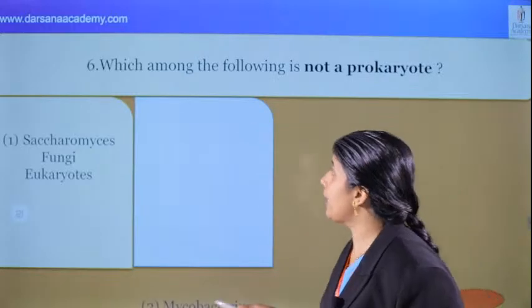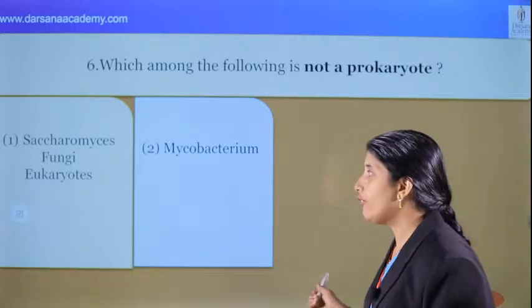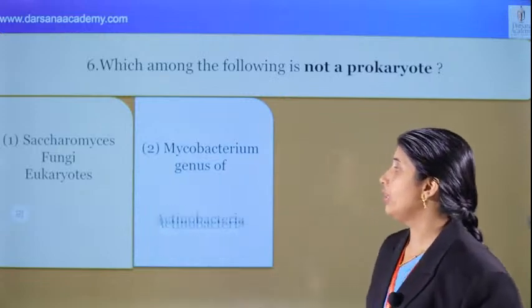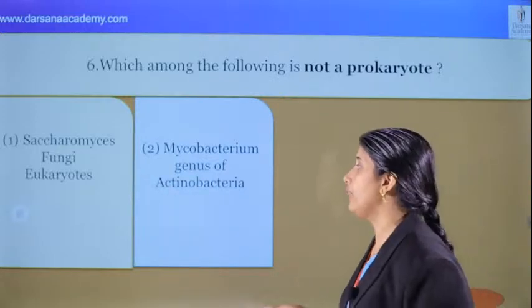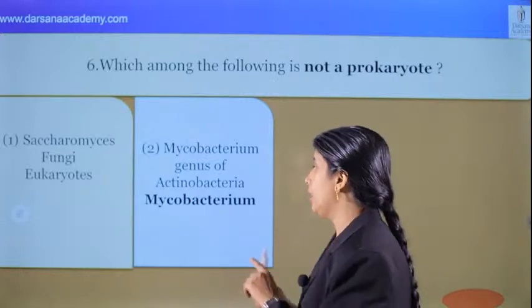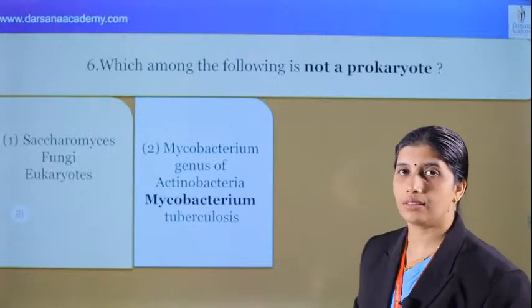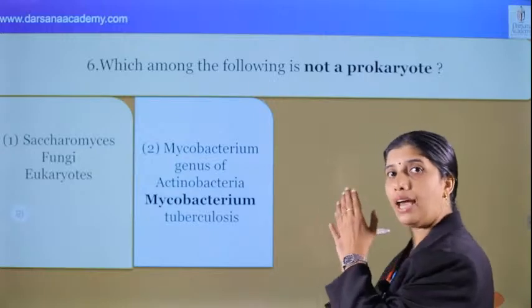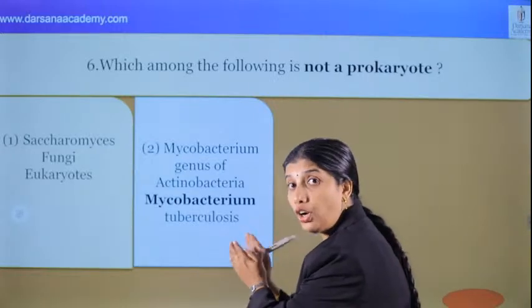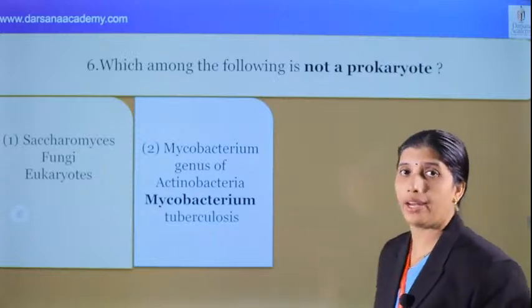Okay, and next we can see that Mycobacterium is the second option. What is Mycobacterium? Of course, that is a genus of actinobacteria. They are bacteria. Bacteria are prokaryotes, and they come under kingdom Monera. Mycobacterium tuberculosis causes tuberculosis. Of course, they are prokaryotes, not eukaryotes. Yes, the question is not prokaryote.